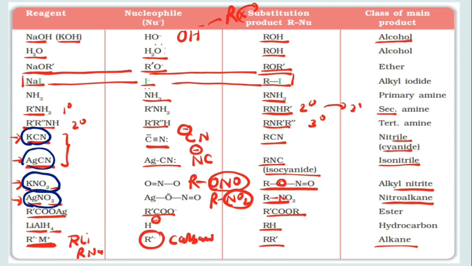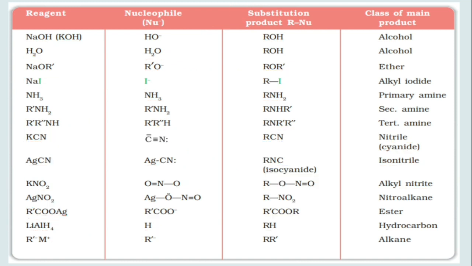When you take KCN, cyano compounds are formed. When you take AgCN, isocyanide is formed. When you take KNO2, nitrite is formed. And when you take AgNO2, nitro compounds are formed. Okay, so note all these nucleophiles, and we will practice all of them in the application of nucleophilic substitution reactions.